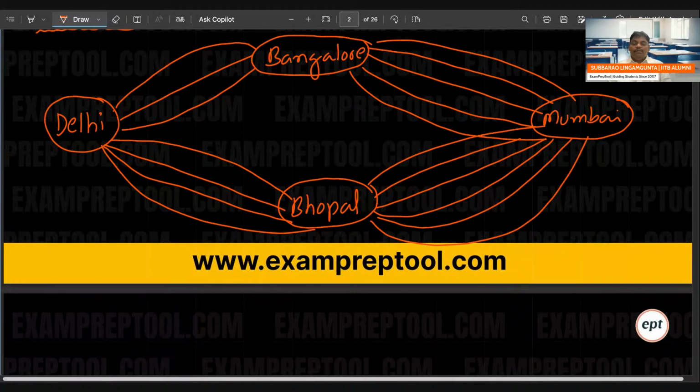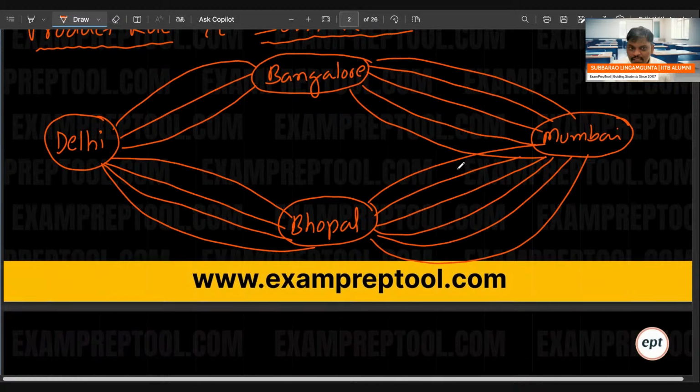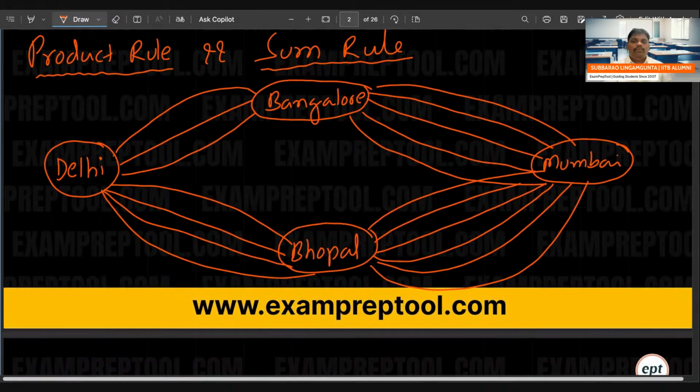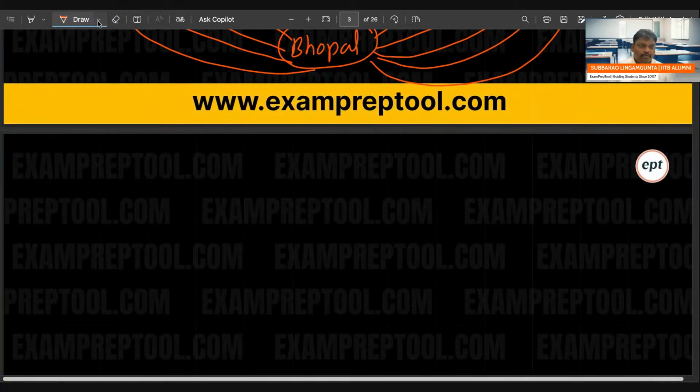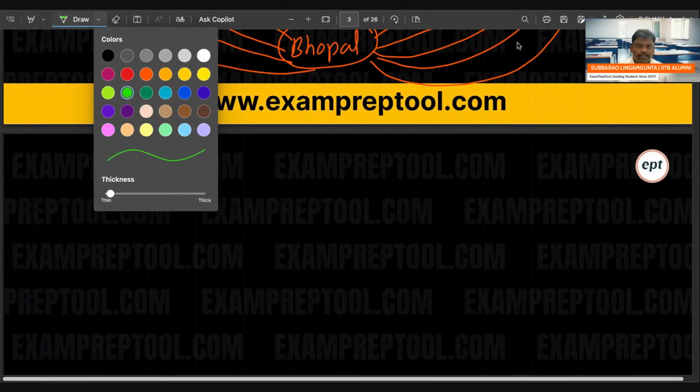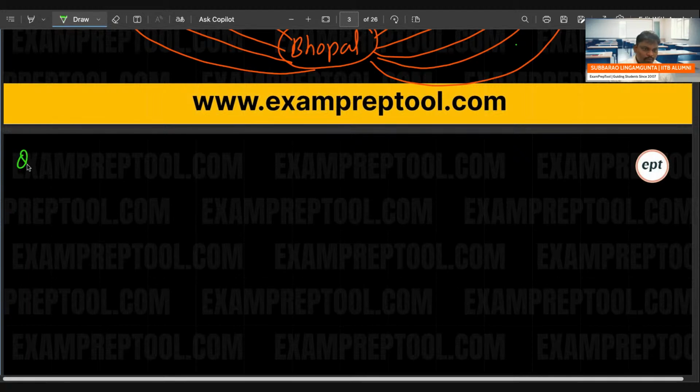Everyone listen. The first thing we are going to discuss is product rule and sum rule. Everyone knows, but it is my responsibility to say it. Product rule and sum rule in permutations and combinations, that is the topic. For that, this is the data. Now let me write the first problem. Make sure everyone will get it. See the first problem, question number 1.